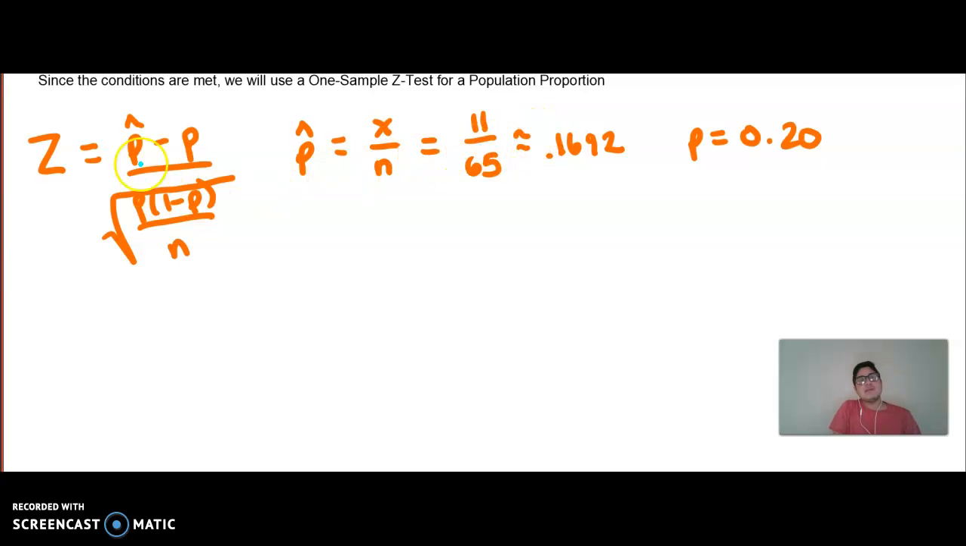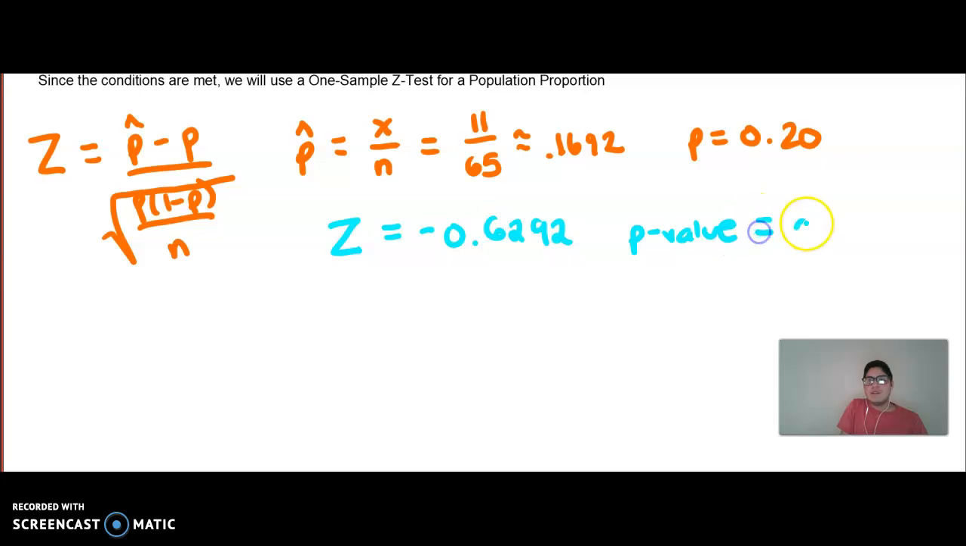If we were to substitute these values in, we could get the statistic by hand, or the calculator would tell you that the z-score here is going to be negative 0.6292 with a p-value of 0.2675. That's all you would need for your AP exam to get credit. So this next part is just a side note.